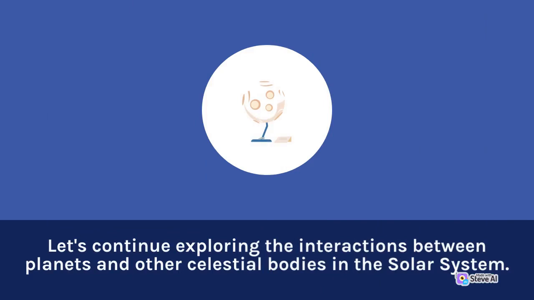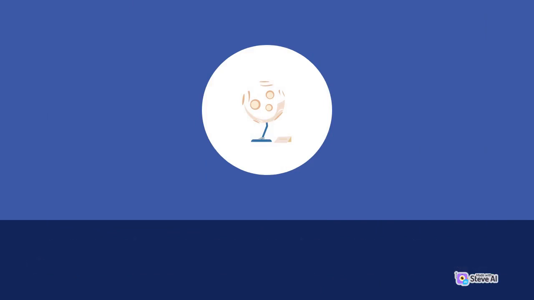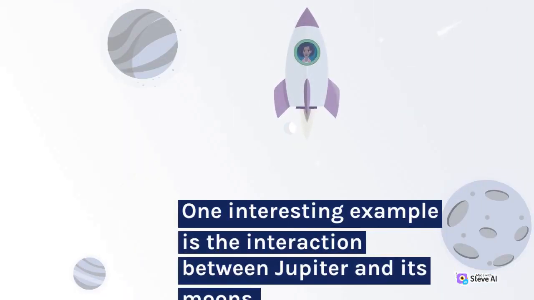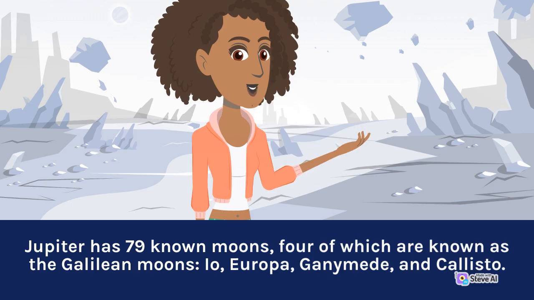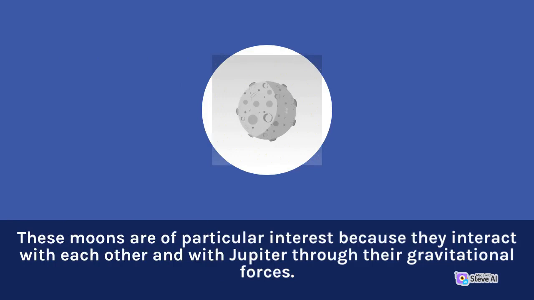Let's continue exploring the interactions between planets and other celestial bodies in the solar system. One interesting example is the interaction between Jupiter and its moons. Jupiter has 79 known moons, 4 of which are known as the Galilean moons: Io, Europa, Ganymede, and Callisto. These moons are of particular interest because they interact with each other and with Jupiter through their gravitational forces.